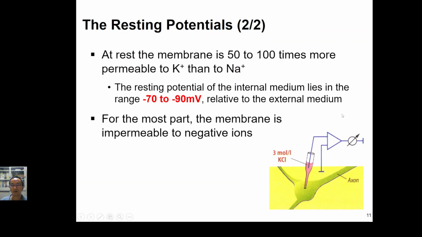So as we all know, at the resting stage, the membrane is much more permeable. How much more permeable? 50 to 100 times more permeable to potassium ions than to sodium ions. That is the reason why the resting potential is maintained at around minus 70 to minus 90 millivolts.